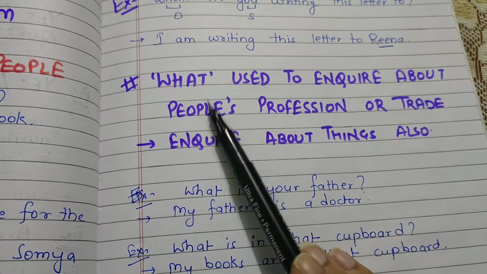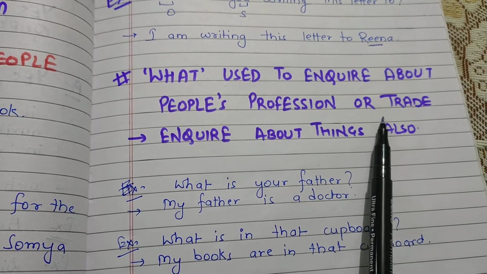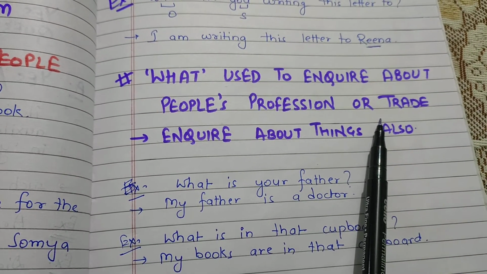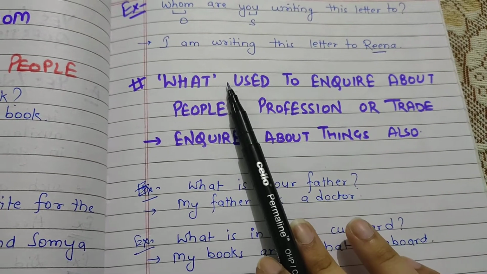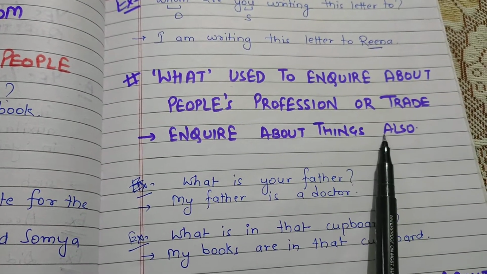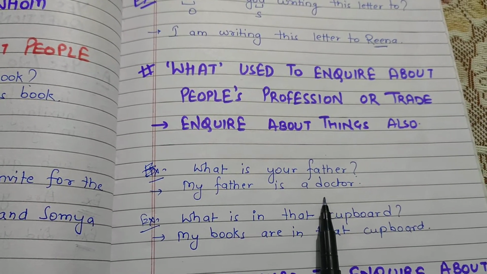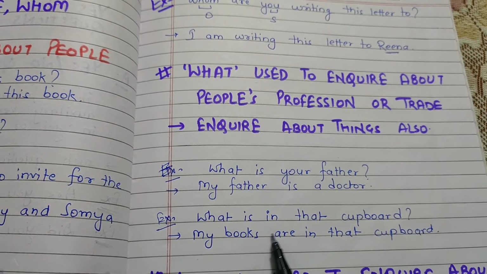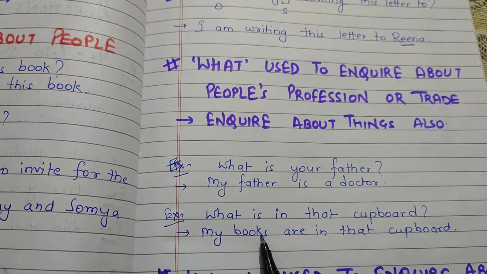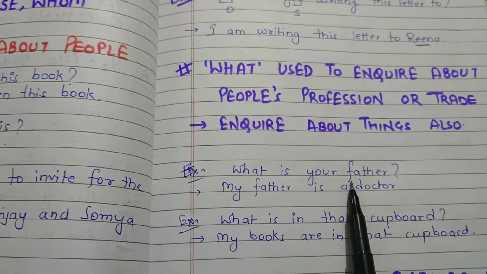Next is what, which is used to inquire about people's profession or trade, that is, what work somebody does, what their job is. We also use it to inquire about things. For example, what is your father? My father is a doctor. What is your mother? My mother is a homemaker. What is in that cupboard? My books are in that cupboard. We have inquired about things here, and about somebody's father's profession here.